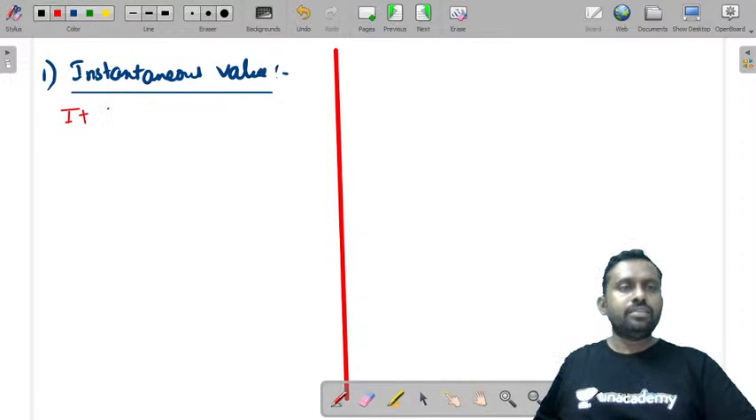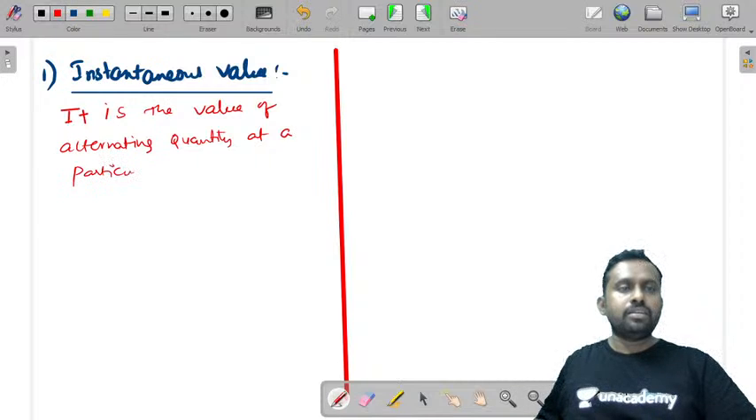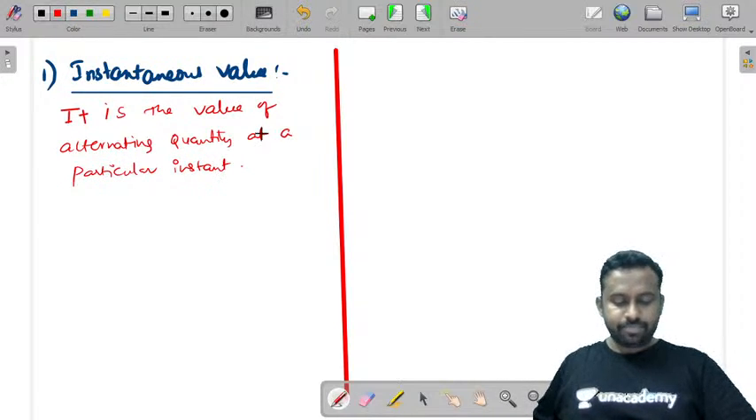It is the value of an alternating quantity at a particular instant, and it is called an instantaneous value.